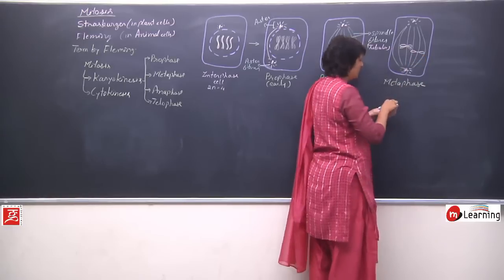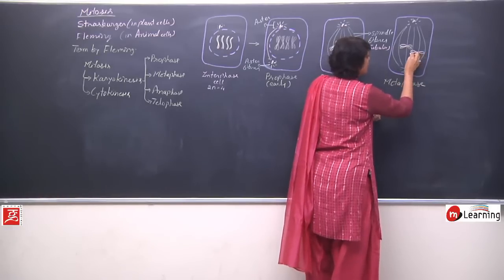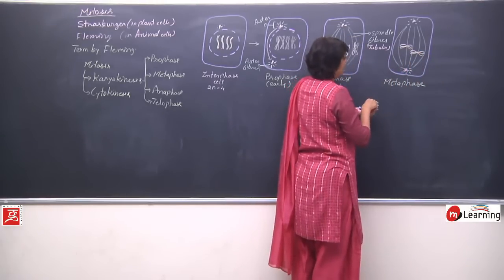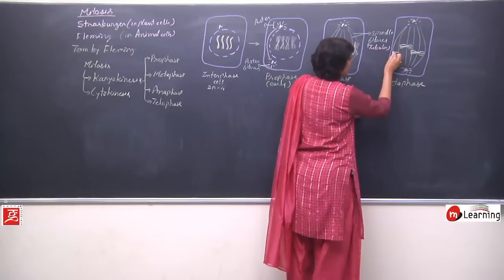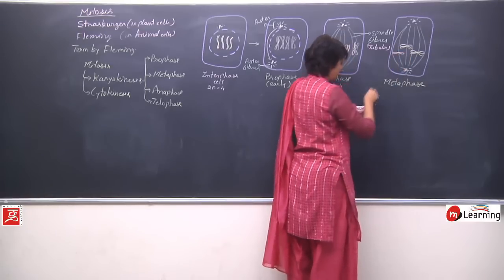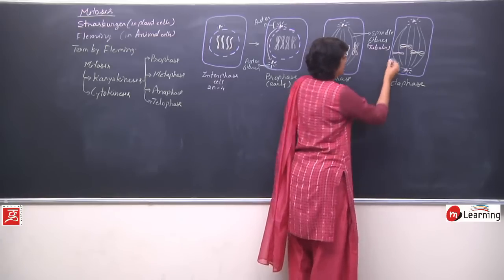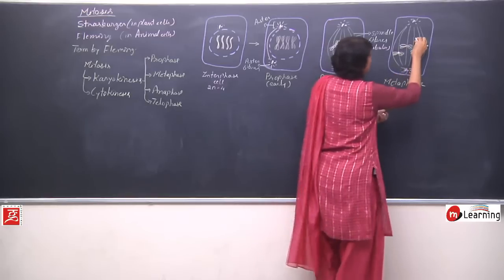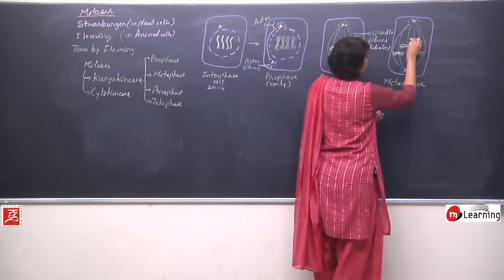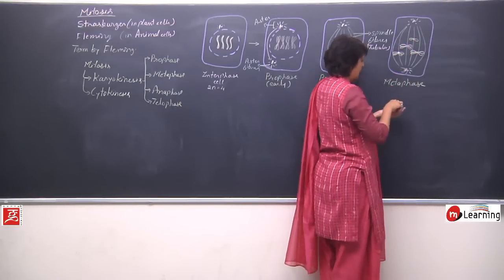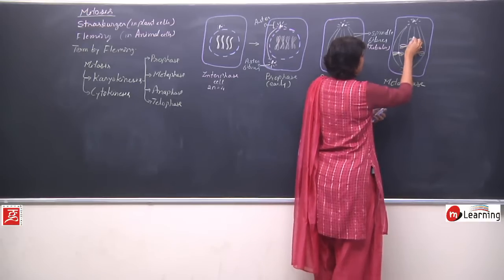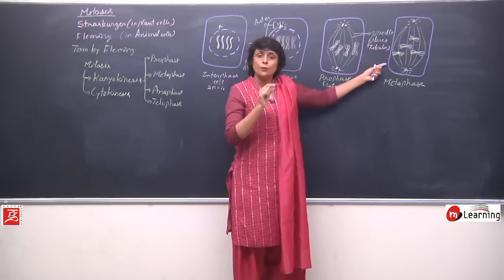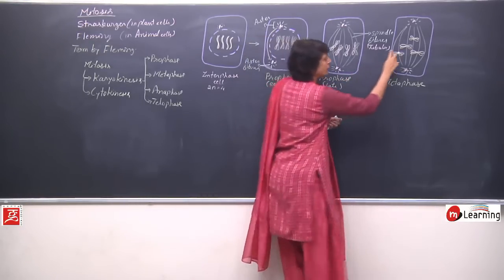The second chromosome, these two are fused at the centromere. Third chromosome, its copy, and fourth chromosome. Four. But how do we show them on the equatorial plane? All of them should be here.